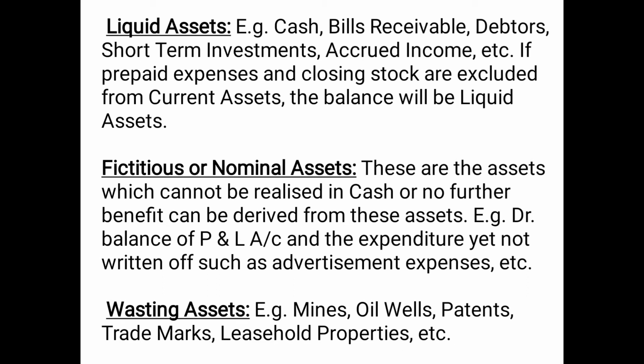So that is also considered as a wasting asset, because with the passage of time its value will become null and void. So it also includes those assets which get exhausted with the lapse of time, such as patents, trademarks, leasehold properties, etc., because these are associated with a period of time. So wasting assets are those assets which keep on depleting with the passage of time and with the usage.